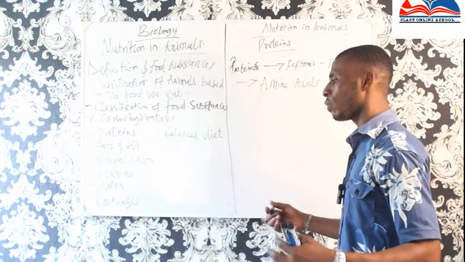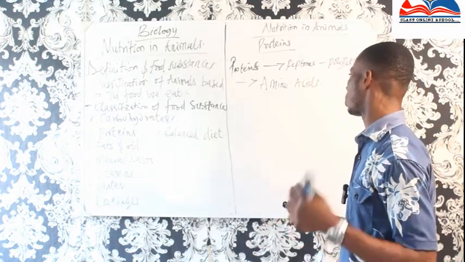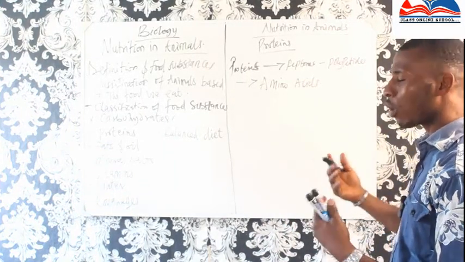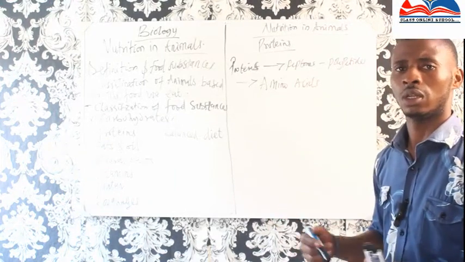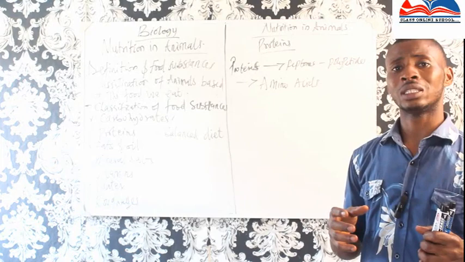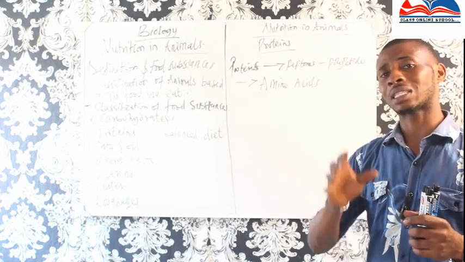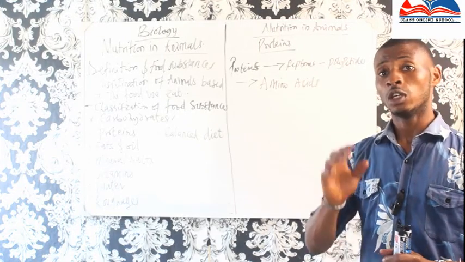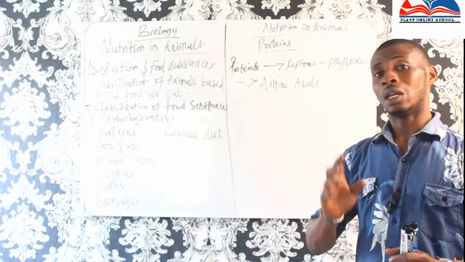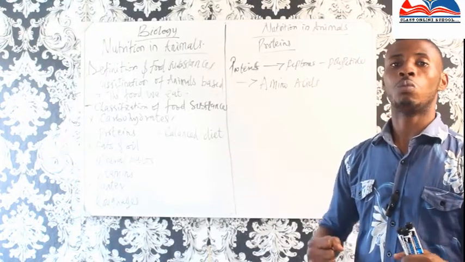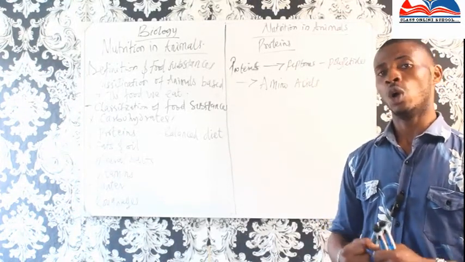Now, before we move further, we need to know about the functions of protein. Protein functions as a food substance that has the capacity to replace worn out tissues. Protein has the capacity to build muscles and tissues.